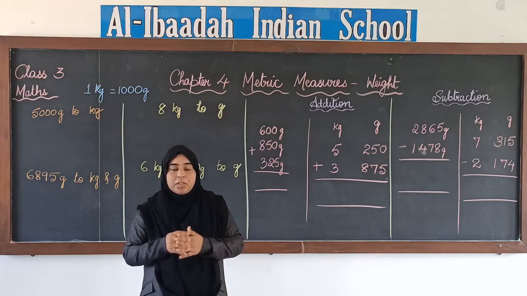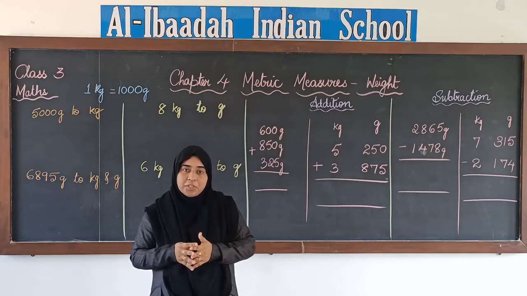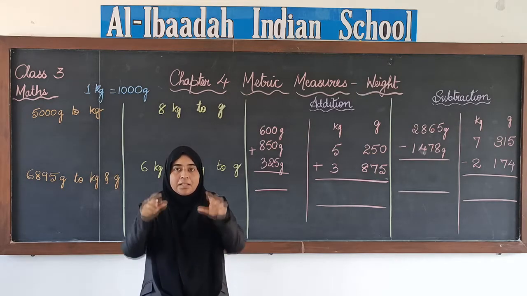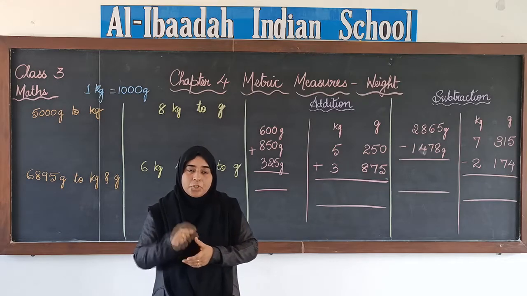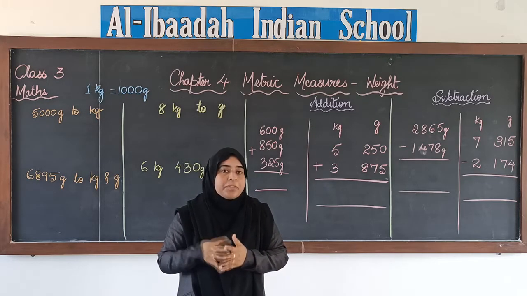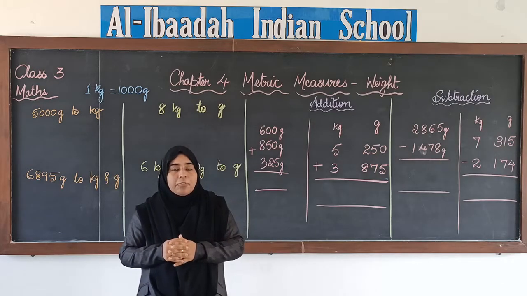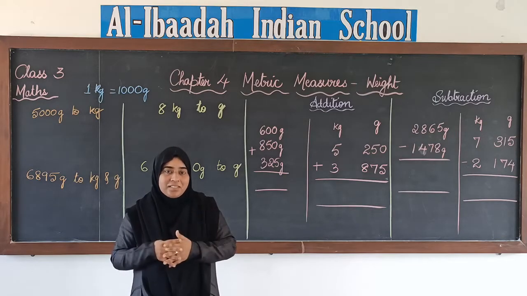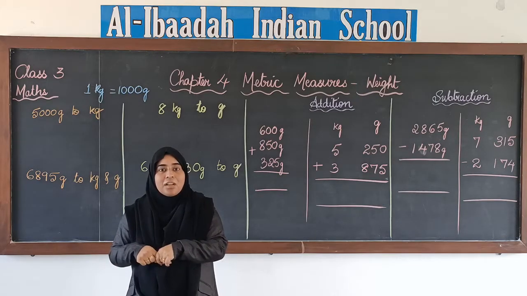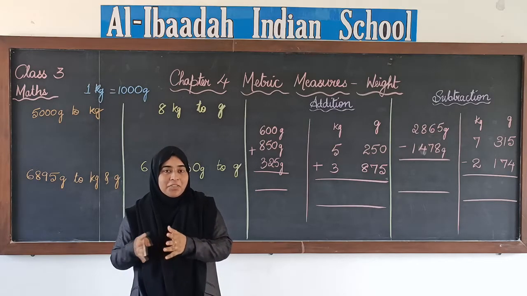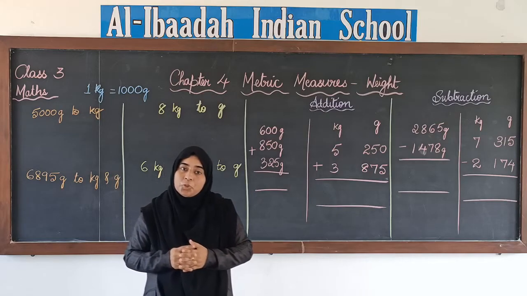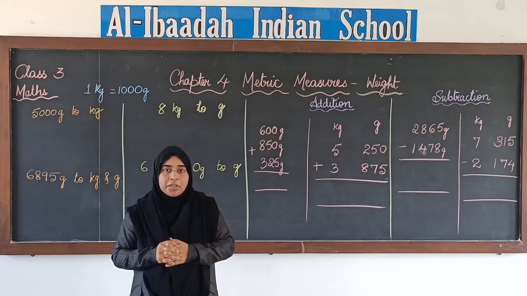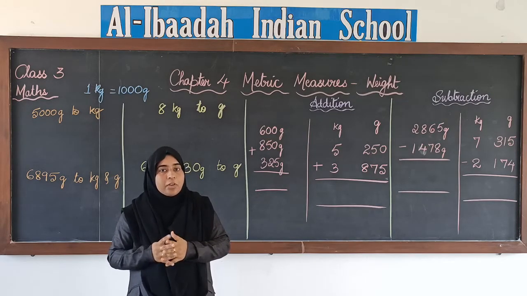Now in the modern world, you have seen there are electronic weighing machines, right, digital ones. You keep the thing on the plate and there will be a screen on which numbers are displayed and it shows how heavy the thing is. So these are some of the instruments used to measure the weight. If you go to a doctor, they usually measure your weight, right? The doctor will ask you to stand on an instrument and he will see how heavy you are. He will measure your weight. Okay, all these machines are called weighing machines. Weighing means you find out how heavy the thing is.